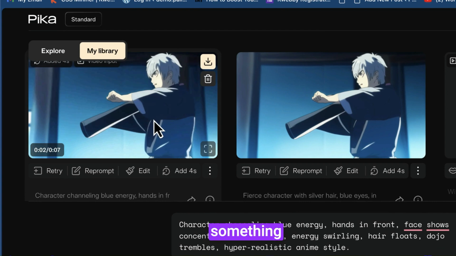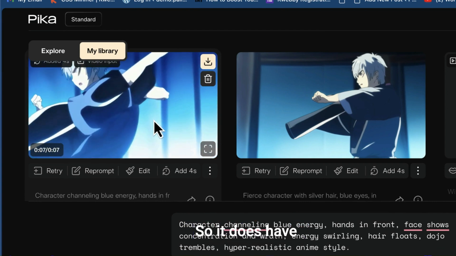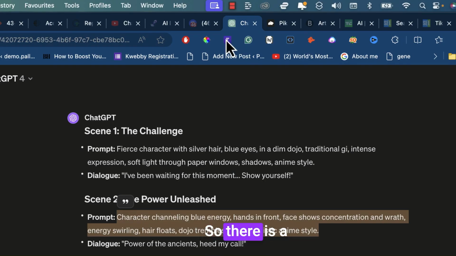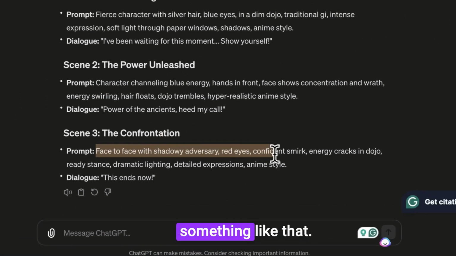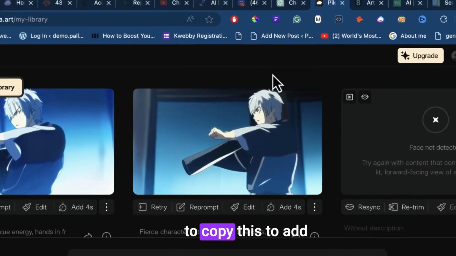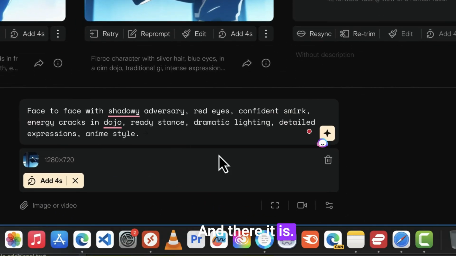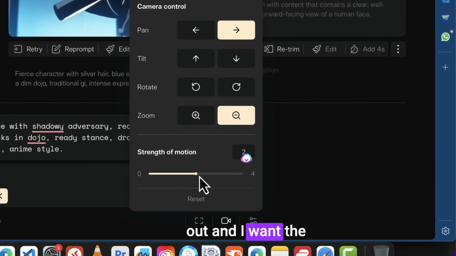So this is something acceptable for me, because anime is more about the imagination, so it does have weird hand movements. That's actually very fine. So there is a third scene here, which is face to face with shadow, something like that. And there I want to copy this to add more 4 seconds, just like that. And there it is.